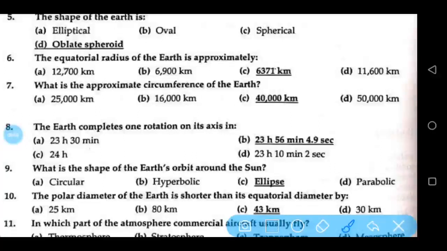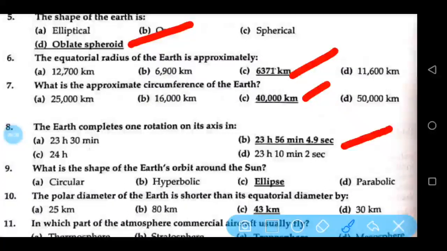The shape of the Earth is oblate spheroid. The equatorial radius of the Earth is approximately 6371 km. What is the approximate circumference of the Earth? 40,000 km. The Earth completes one rotation on its axis in 23 hours, 56 minutes and 49 seconds.